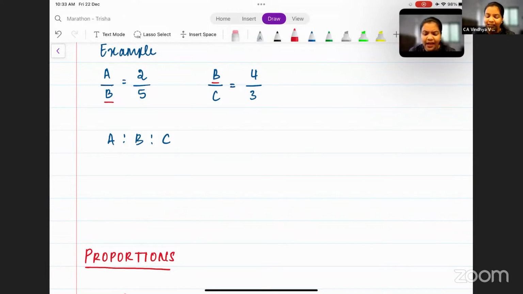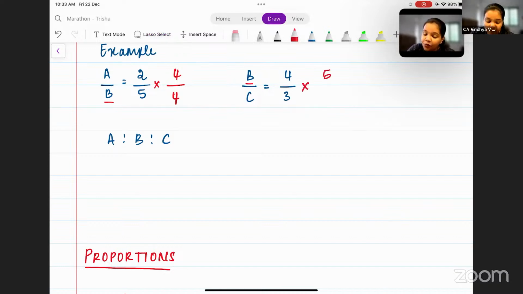How do we do it? It's a very simple thing. Multiply the first ratio with the value of B of the second ratio, and multiply the second ratio with the value of B of the first ratio. Okay. And when you multiply this, you'll get 2 4s are 8, 4 5s are 20. And here you will get 4 5s are 20, 3 5s are 15. This is what you will get.